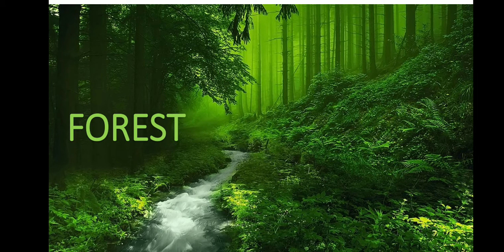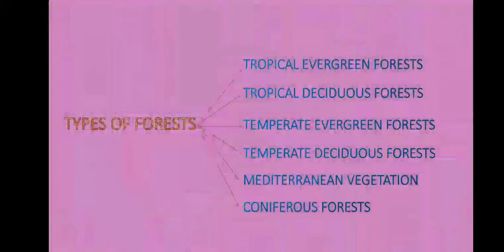An area of land which is densely covered with trees is called forest. This type of natural vegetation can be seen where temperature and rainfall are plentiful to support tree cover. Depending on temperature and rainfall, forest can be dense and open. Let's see different types of forest: tropical evergreen forest, tropical deciduous forest, temperate evergreen forest, temperate deciduous forest, Mediterranean vegetation, coniferous forest.